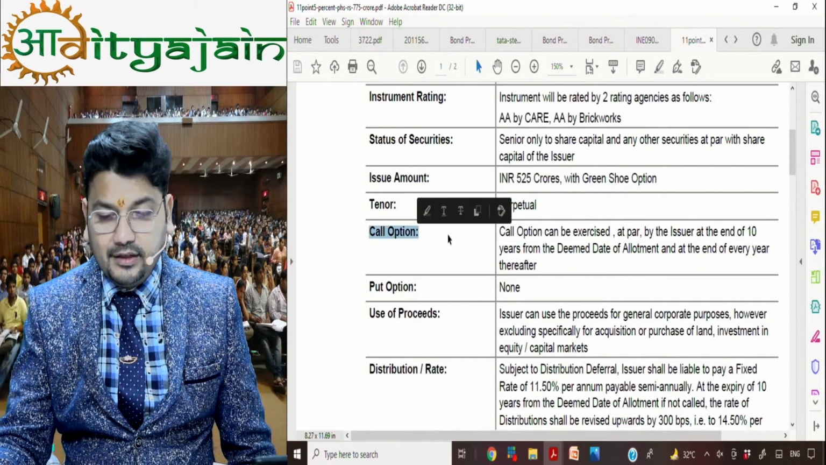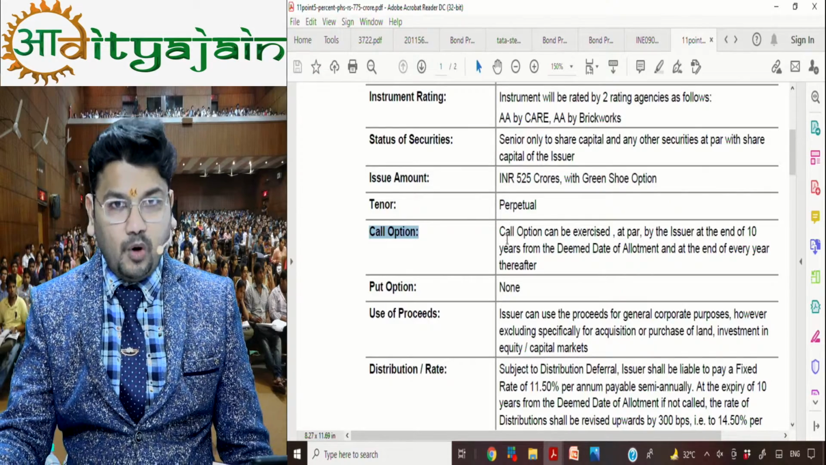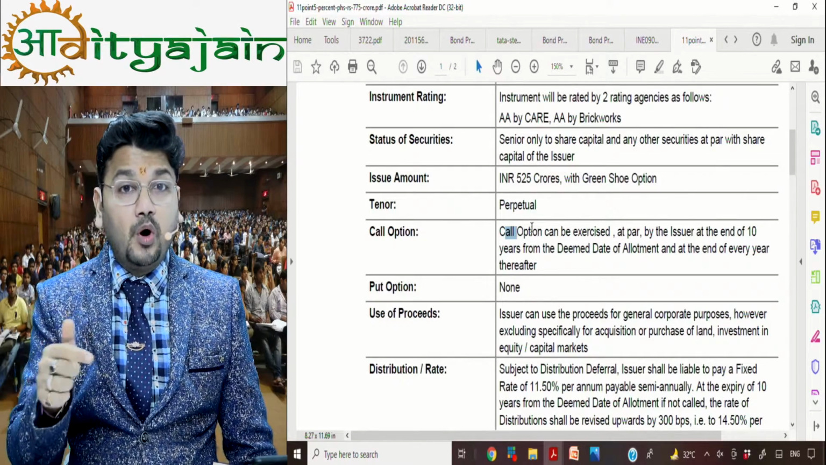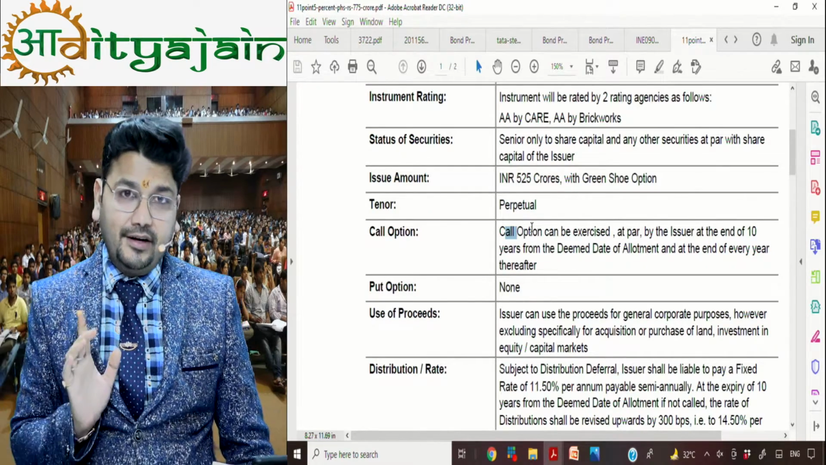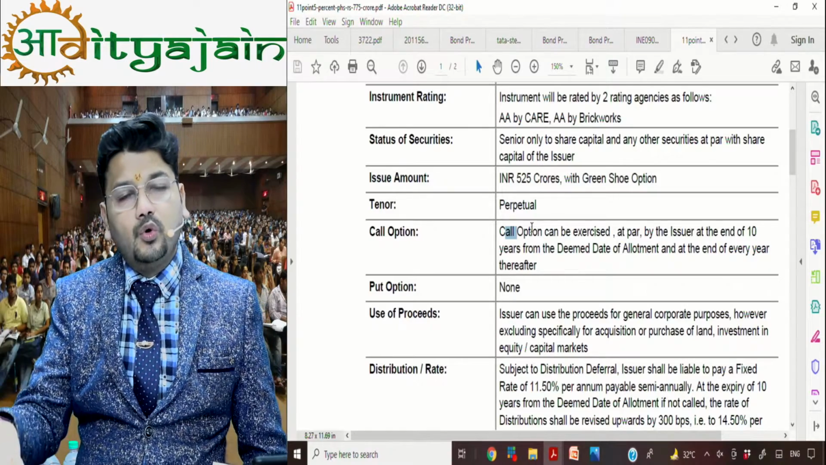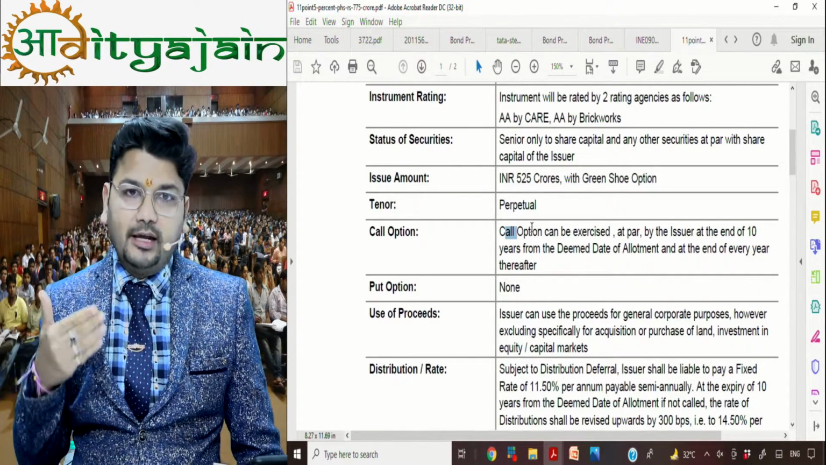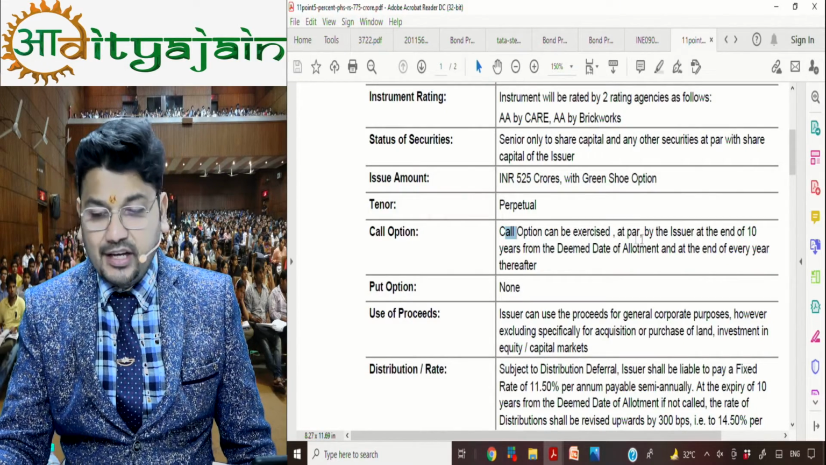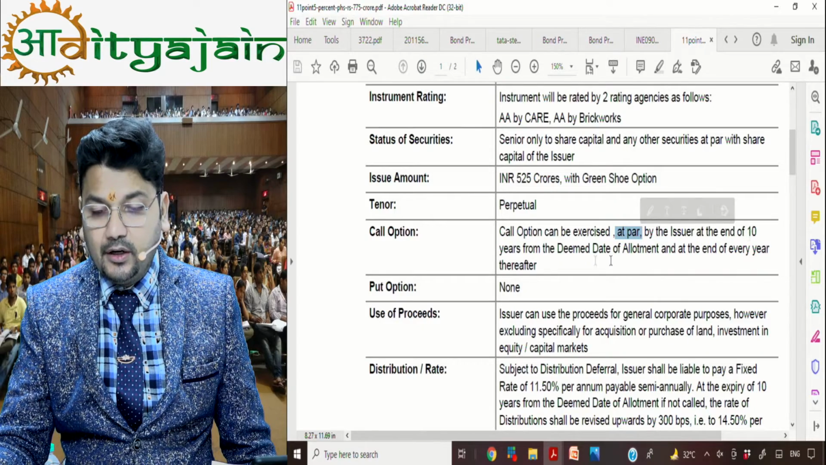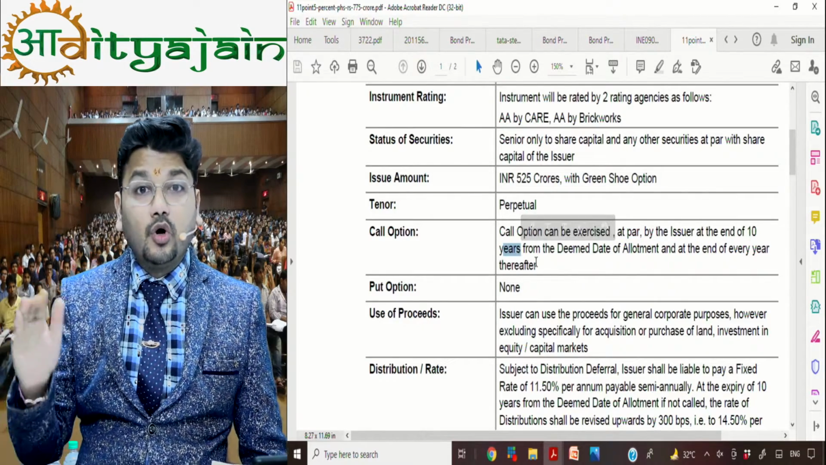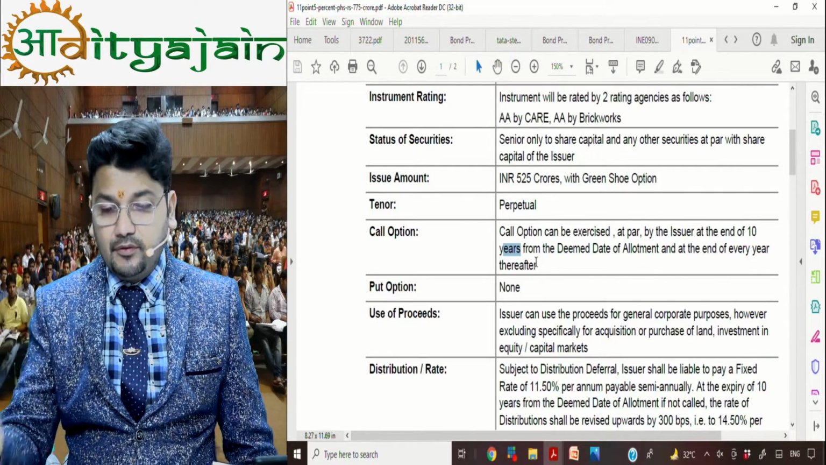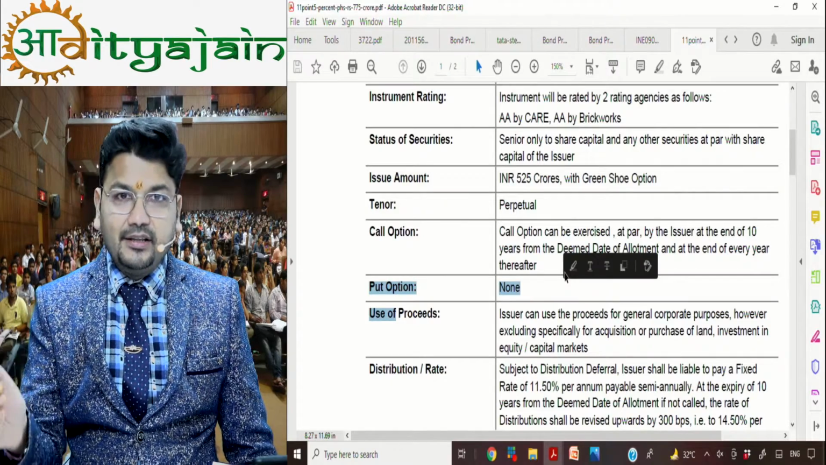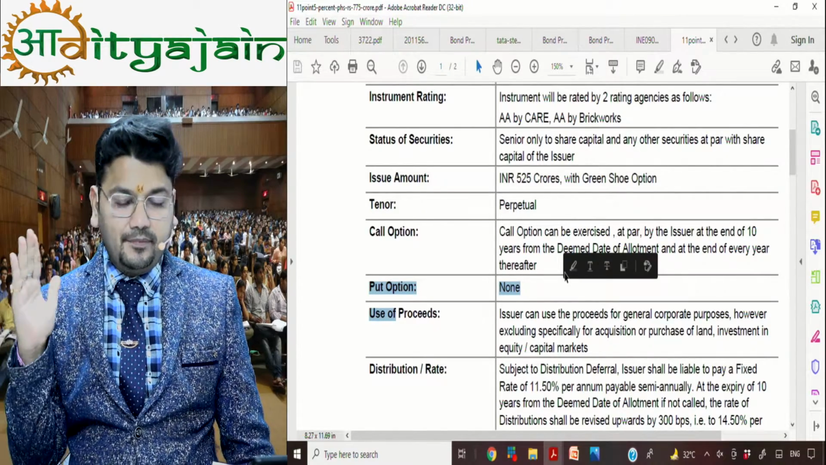Call option. The call option word will also come in our bond chapter. We have done a question where a bond was called for rupees 1200. So the company has the power to buy back, to recall the bond which they have issued. Call option can be exercised at par by the issuer at the end of 10 years. So after 10 years, the call option can be exercised. Put option, what is put option? We will definitely cover this part also in our bond chapter.